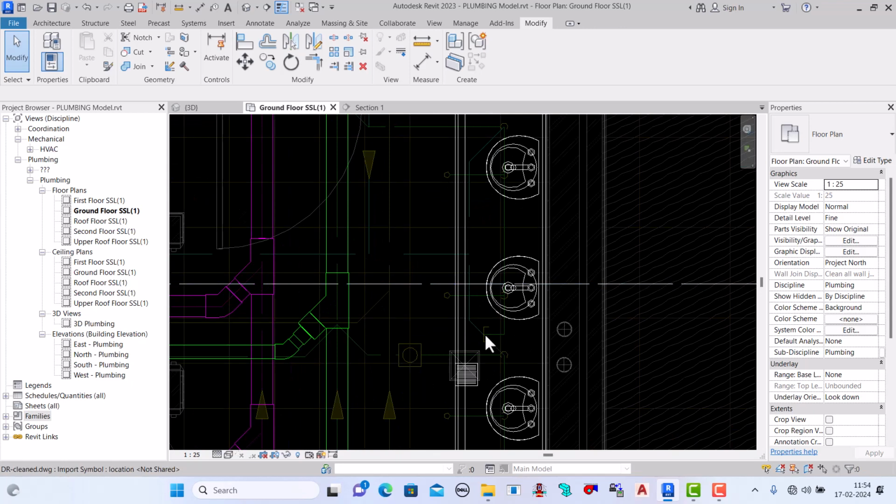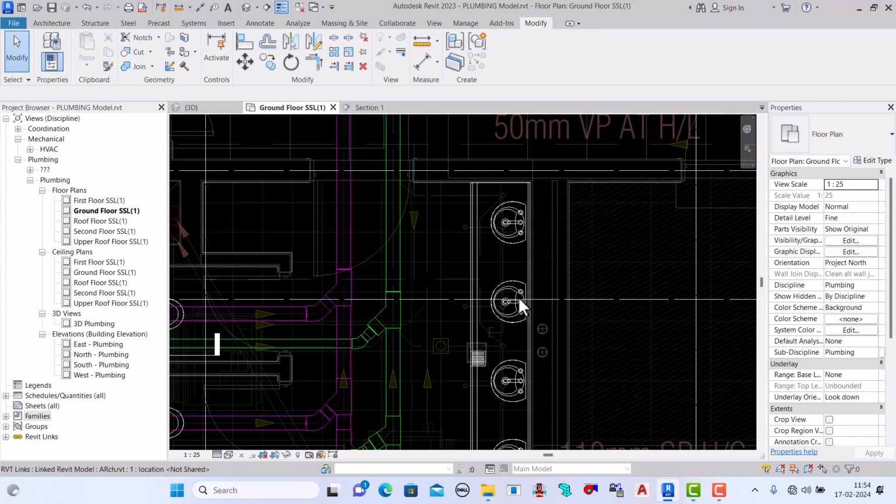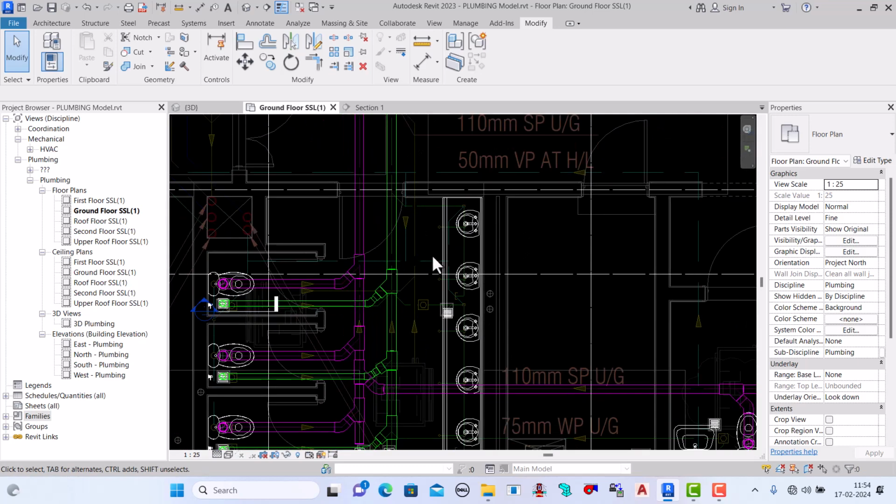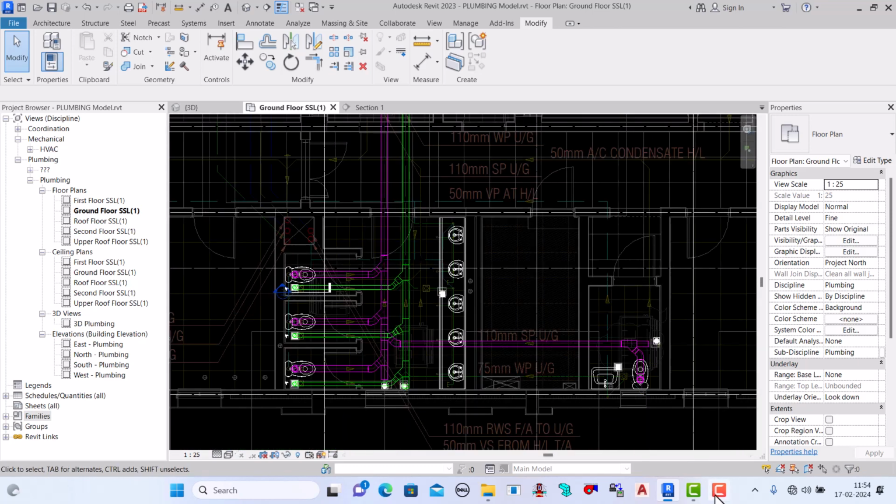See, these two wash basins: one pipe is coming from here, and connecting in this one wash basin, okay, and also this one. So we will place one connector here, and we will connect here, okay, and make the clean out here, okay. So I will show you in the next video, because I think this video is a little bit long, 30 minutes, okay.